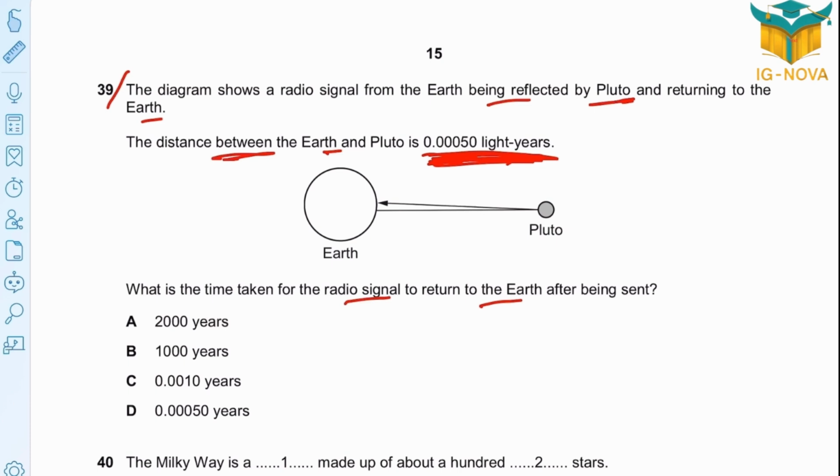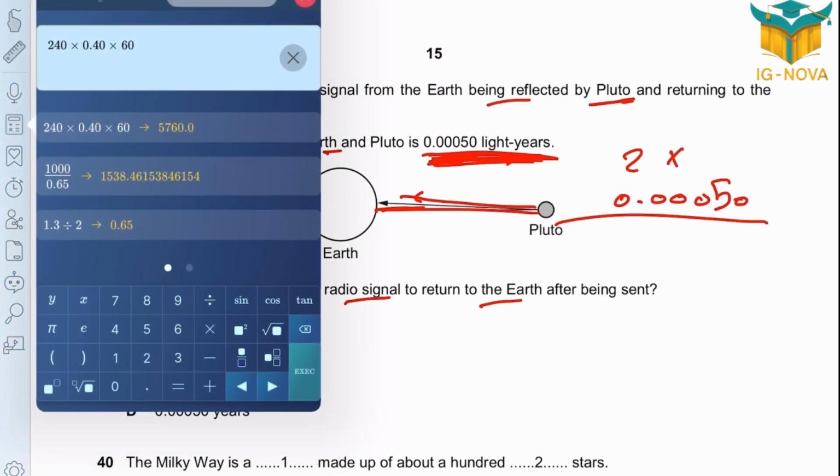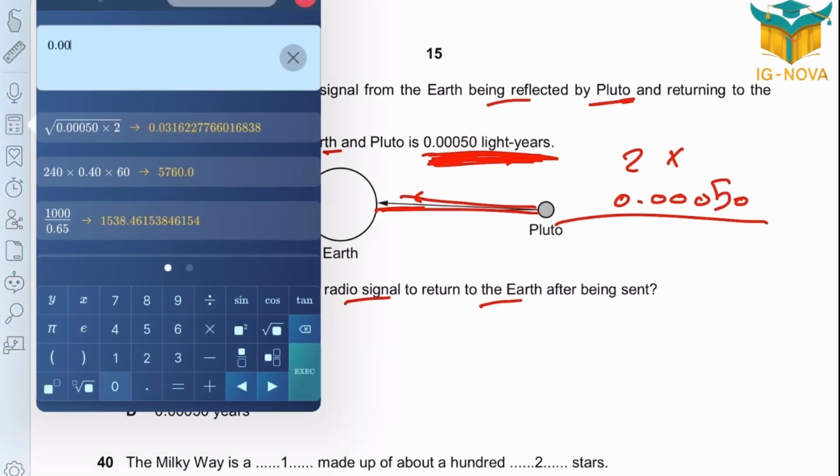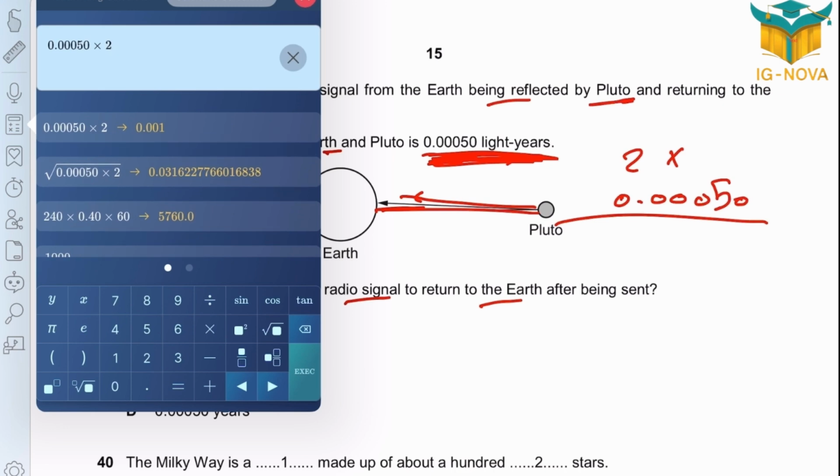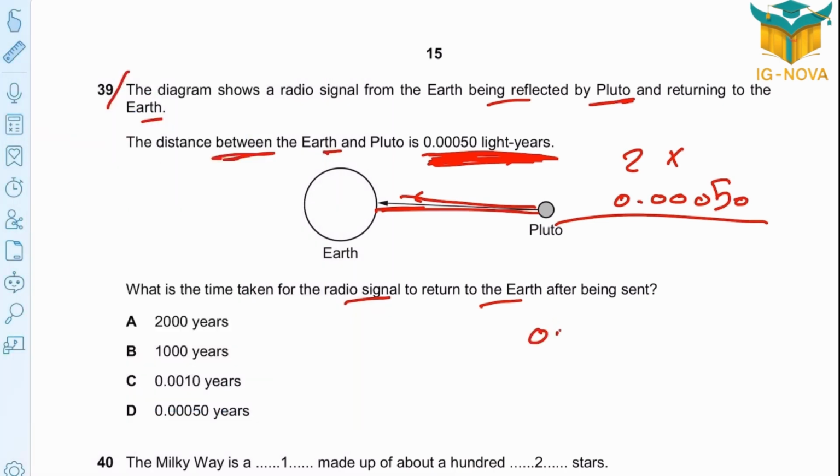That is the distance between them, but for returning back, it will take 2 of them. So it will be 2 times 0.0050 light years. The time taken will be 0.010 years. The correct option is C.